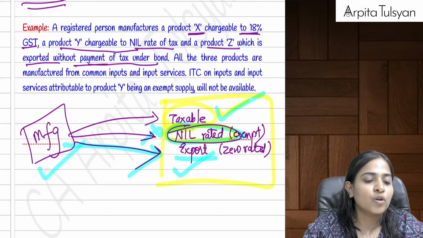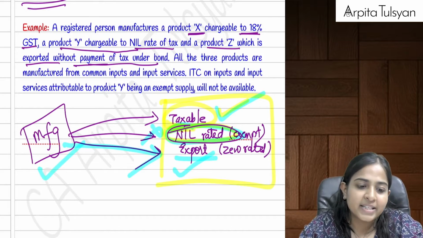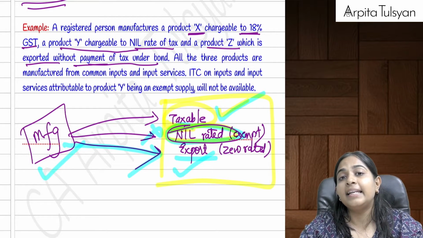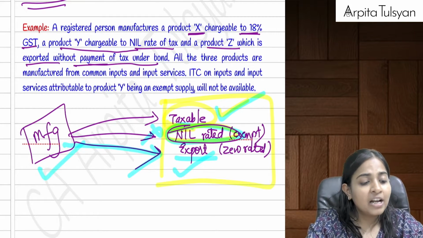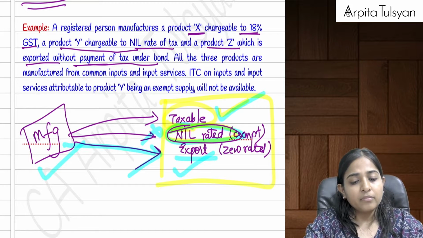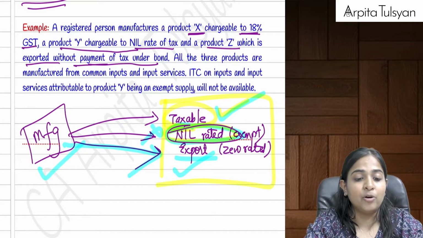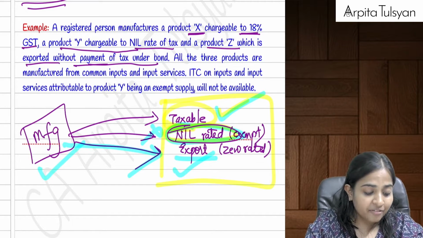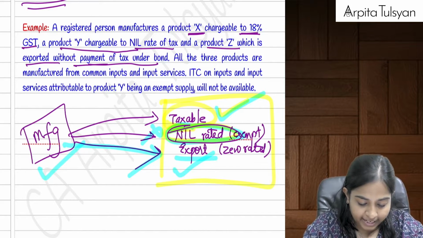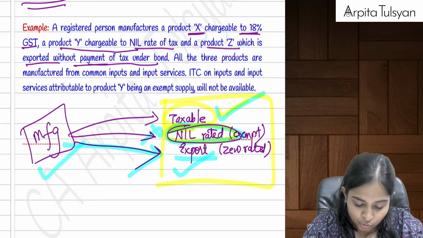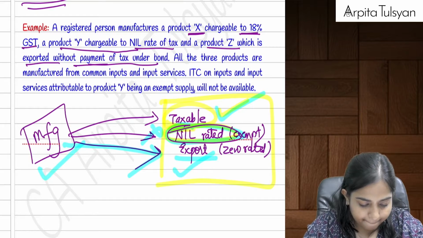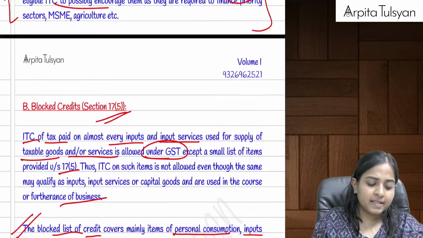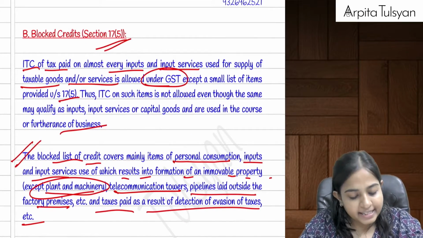Yes, this was all about section 17(1) and 17(2). Then after that I am directly going to section 17(5), that is your blocked credits. Let's discuss blocked credits. I'll just show it to you on the board. Here it is, blocked credit, section 17, subsection 5.